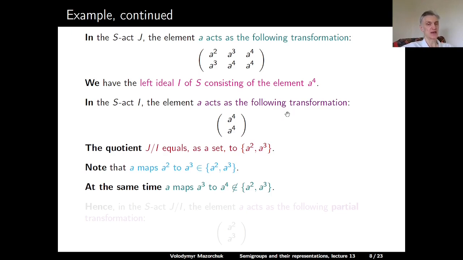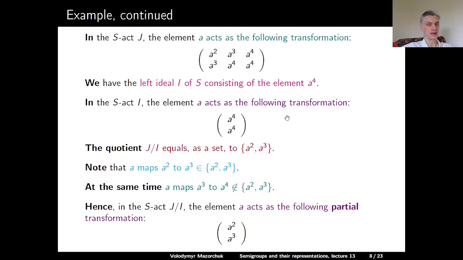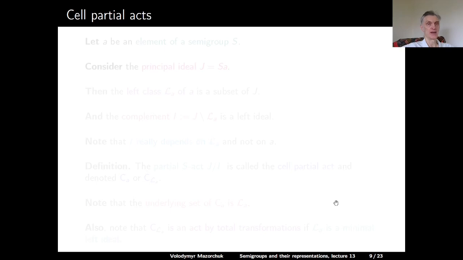So this means that the element A acts on the quotient act J modulo I as the partial transformation with domain consisting of one element, A to the power 2, and this element is sent to A to the power 3. So this is the action of A on the quotient set. The quotient set has two elements, but the domain of A has only one element. So this completes this example.